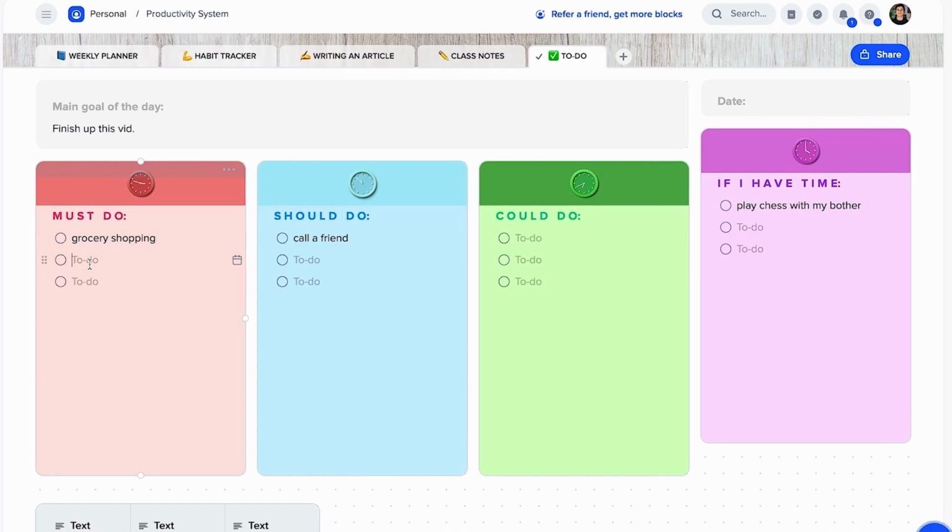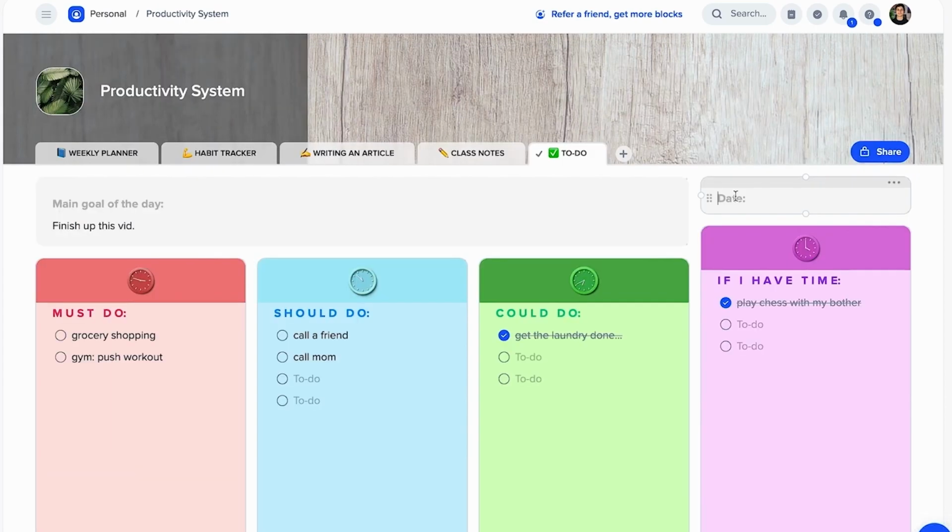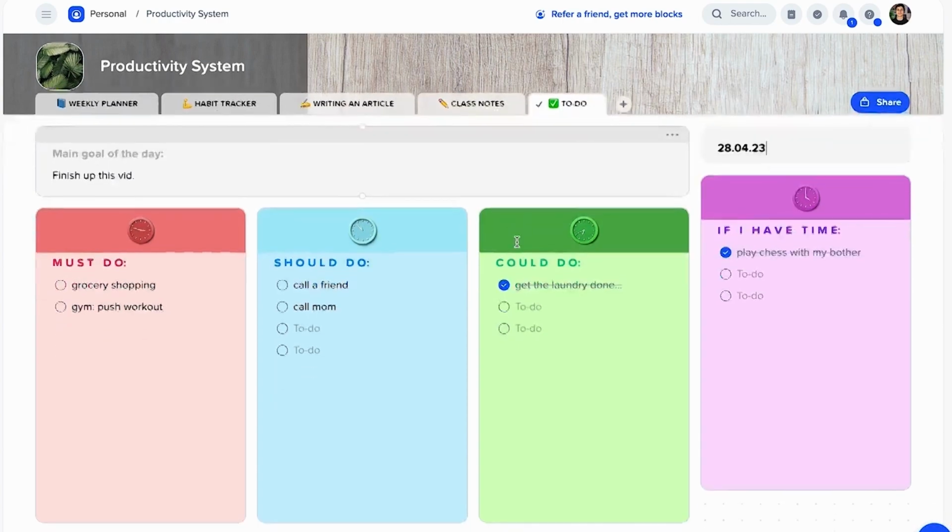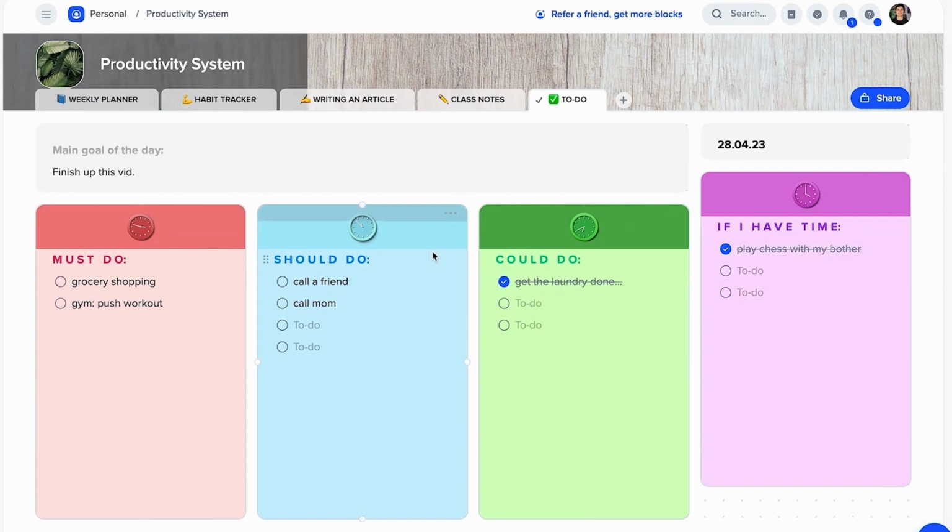You don't have just a simple to-do list with everything that you need to do. No, you have must-dos, should-dos, could-dos, and if I have the time. You can also put the date here, for example, let's say 28/04/23, right?